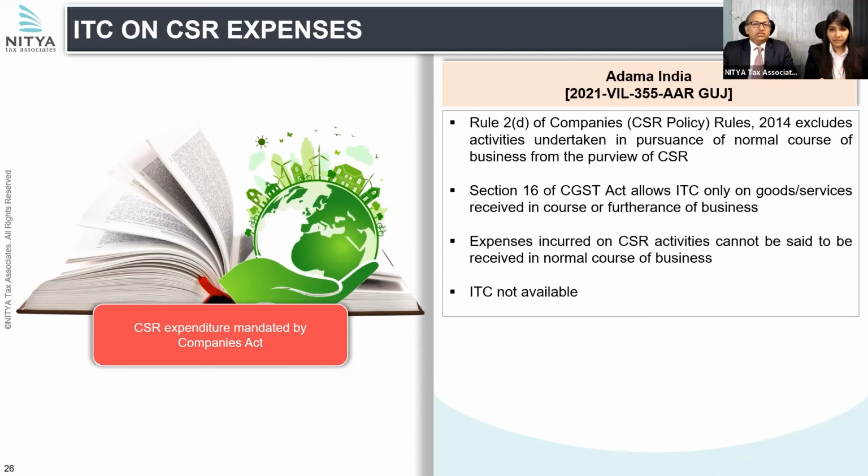In our view, this is an incorrect advance ruling, for the reason that the CSR spend is a statutory liability of the company, and therefore ITC should be available. And what CSR rules say is not binding on GST law, which allows credit in respect of statutory liabilities.